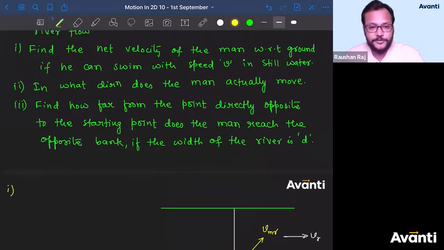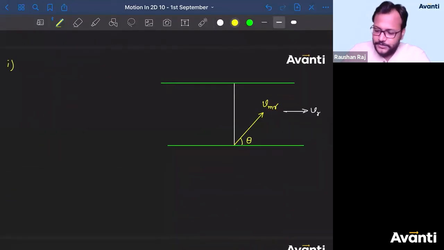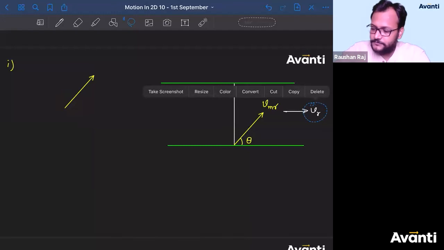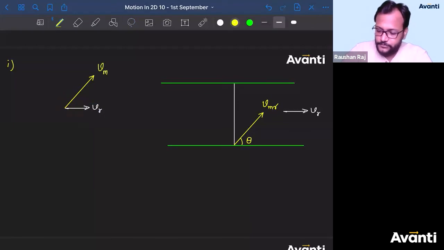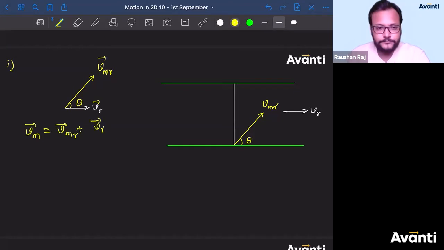Velocity of man with respect to ground. Again, same. So let's copy this. This is VMR and this is VR. What is the angle between them? Theta. What is Vm, bacha? So Vm is equal to VMR plus VR. So what is the magnitude of Vm?